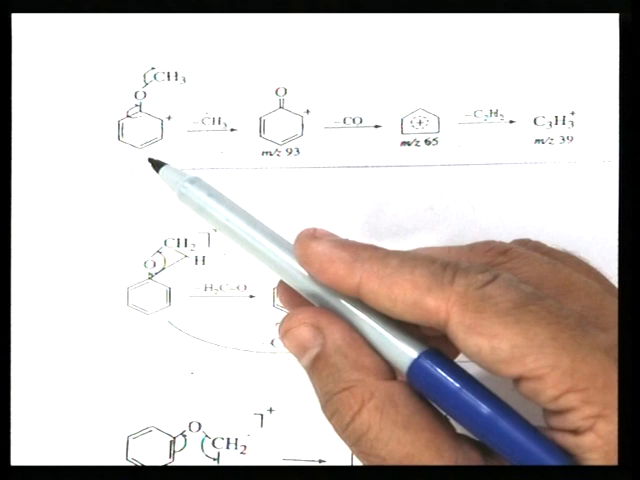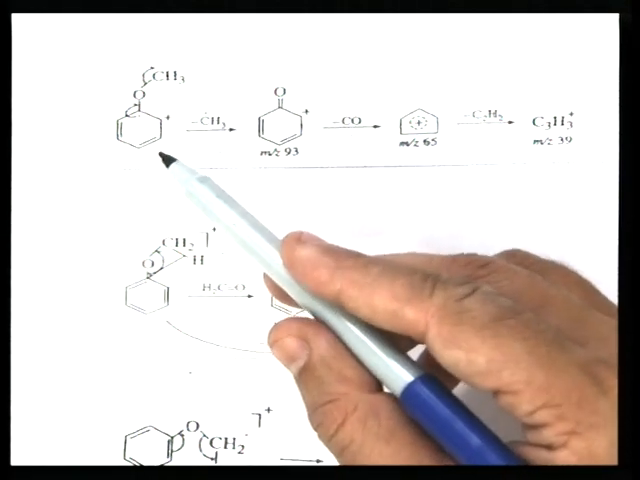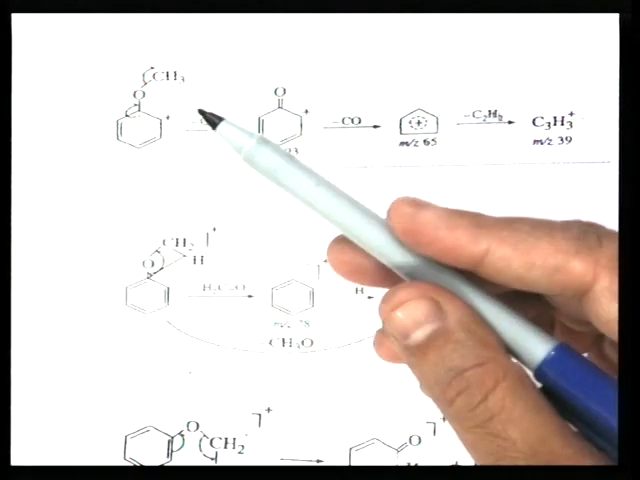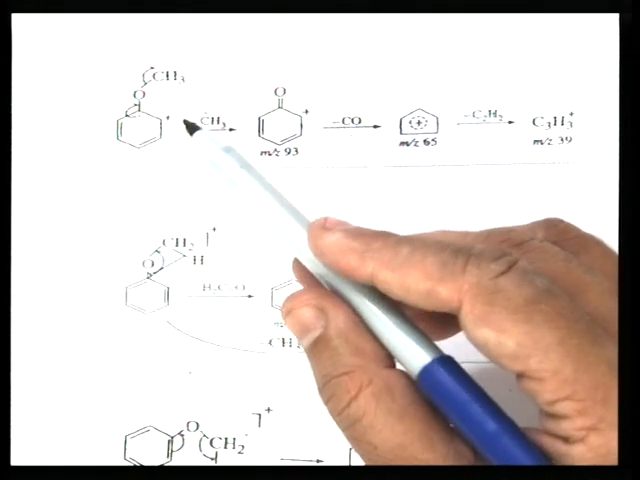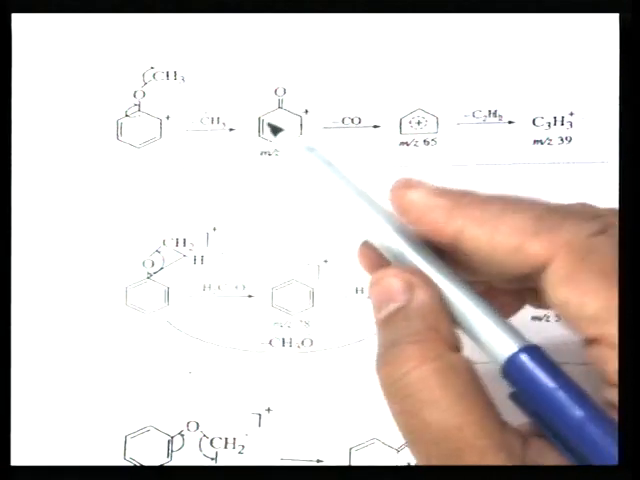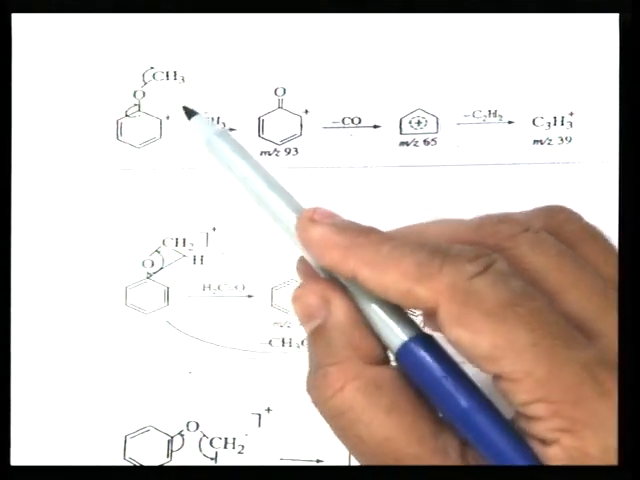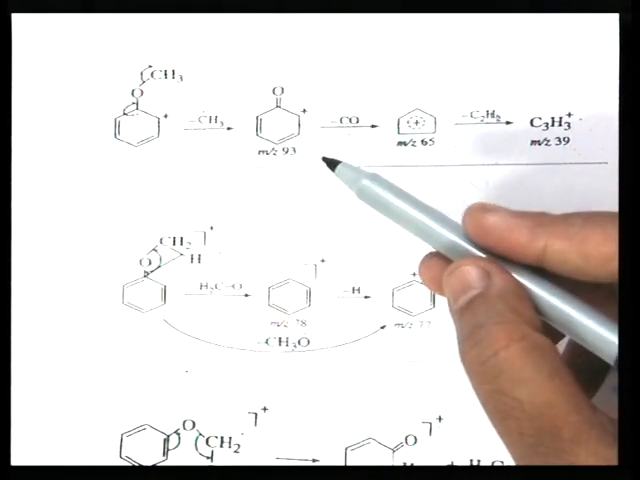Now, the third type is aromatic ethers, where the methoxy group is attached to the aromatic ring. An example of an aromatic ether is anisole. It forms a radical cation by losing one electron from the lone pair or from the pi electrons of the phenyl ring. After cleavage of the alpha bond, a methyl radical is lost and this type of cation is formed, m/z 93.